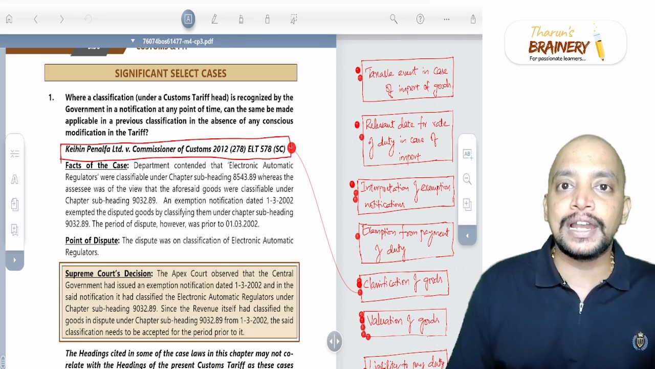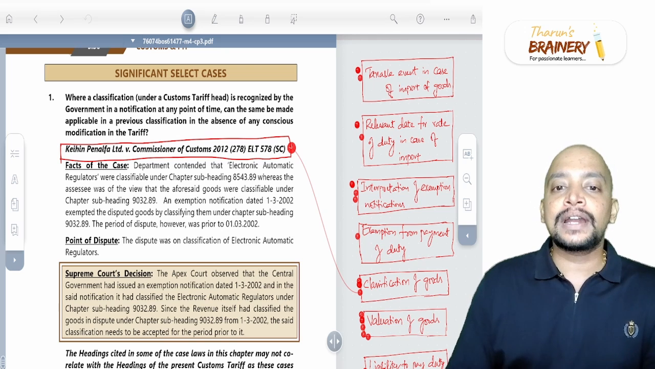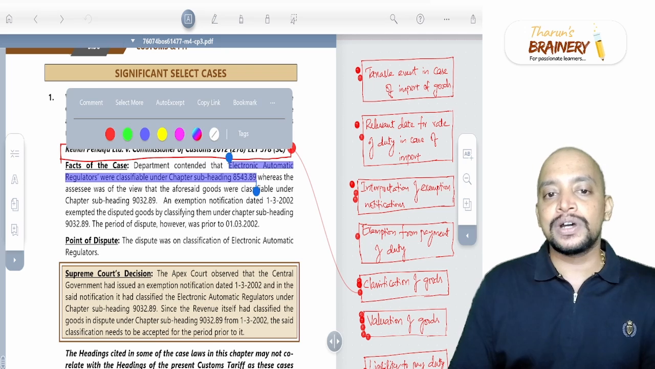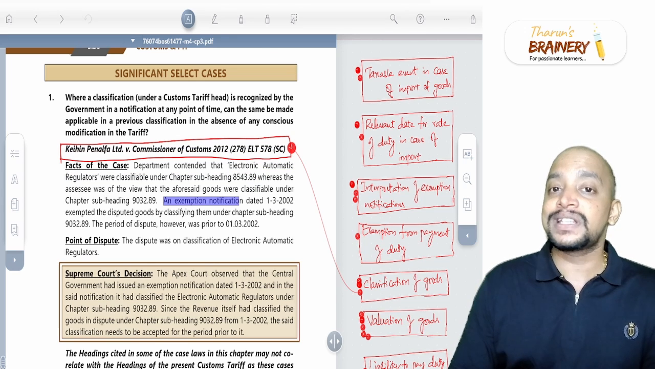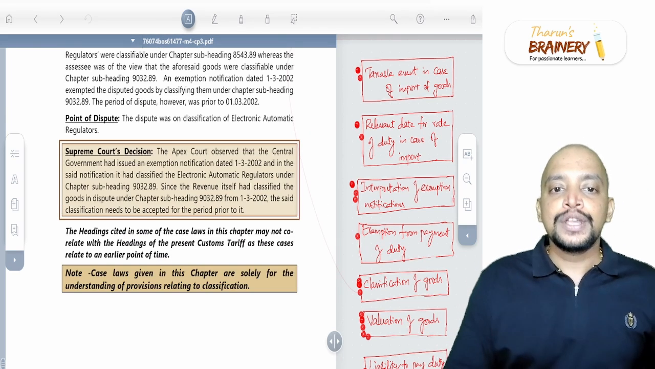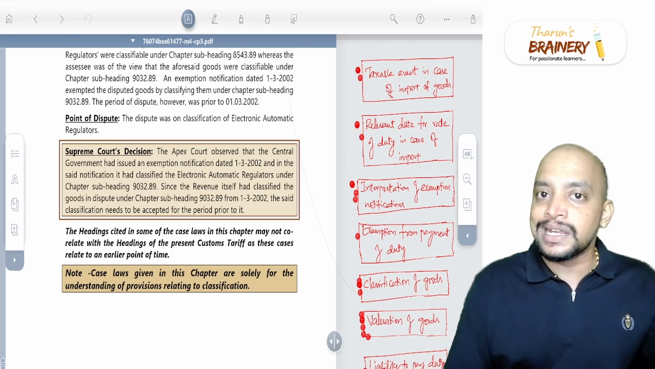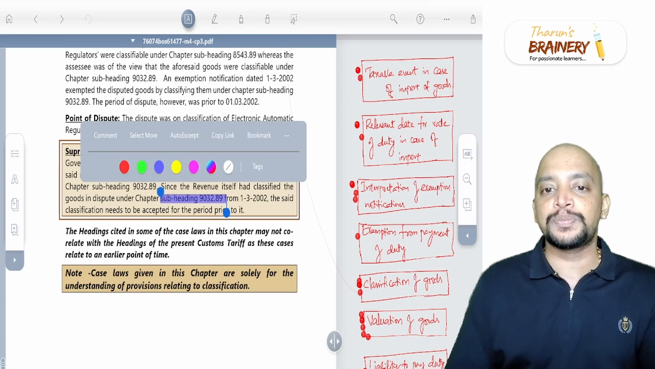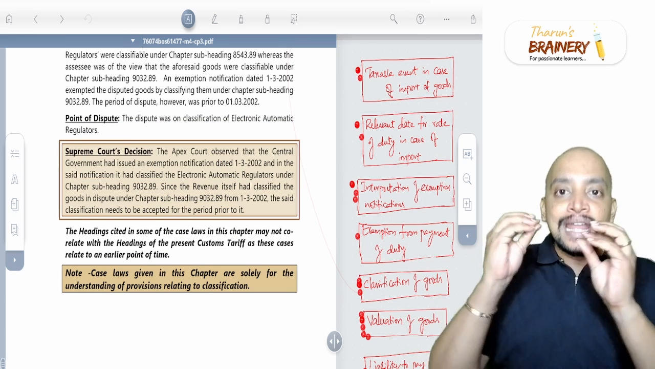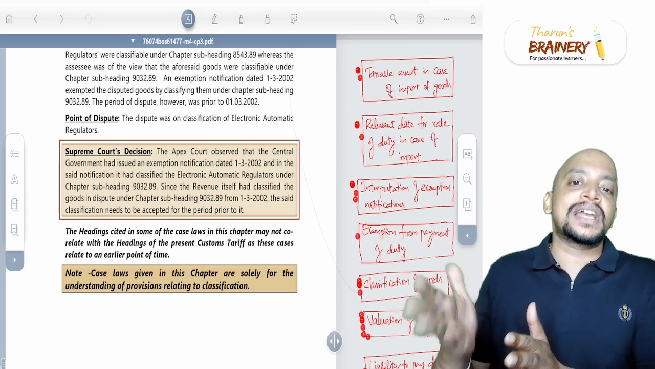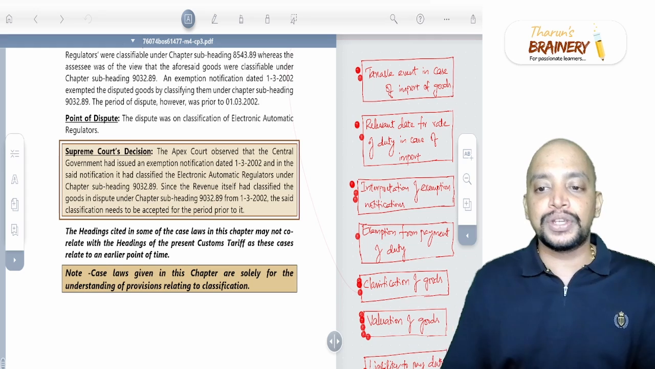Here, this is about those electronic automatic regulators I was talking about. Electronic automatic regulators were classifiable under 8543. Because an exemption notification was given which says that electronic automatic regulators coming under 9032 are exempted, it means even before that period also, the court is telling that before the date of exemption notification, it should be classified under 9032. Why is there a dispute? Because the department itself agrees that if in an exemption notification the product is coming under so and so heading, that heading only it will be classifiable under, even before the date of that exemption notification.